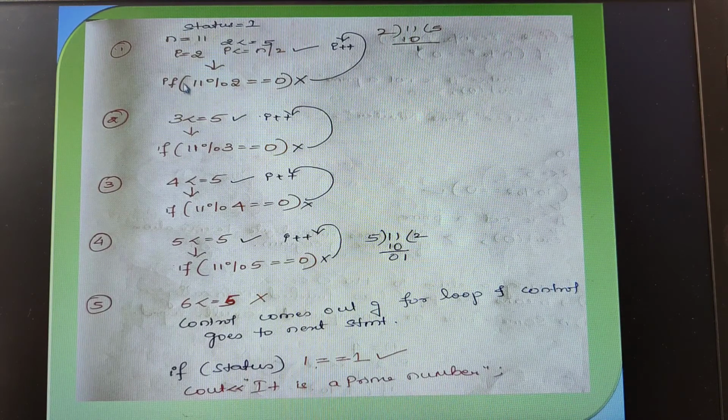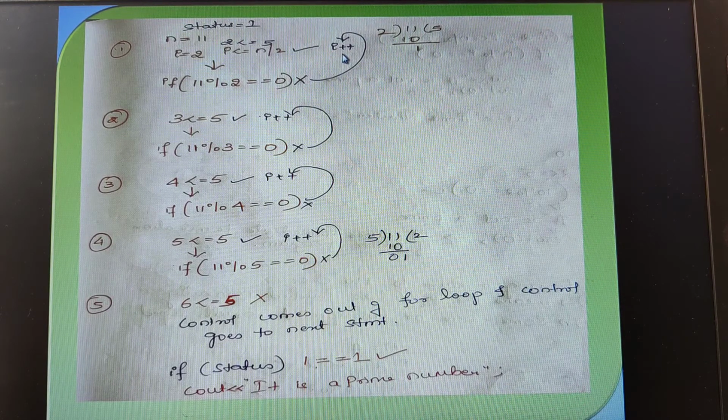Understood? Now coming to this for loop. Now this 2 is less than or equal to 5. The condition is satisfied for me. Since the condition is satisfied, we are entering into the for loop. In the for loop, what is the first statement? n mod i it is there. What is the n value? 11. 11 mod 2. When you do 11 mod 2, whether it is resulting in 0, children? No. I got the remainder as 1. So therefore control will go back to the for loop and i gets incremented.